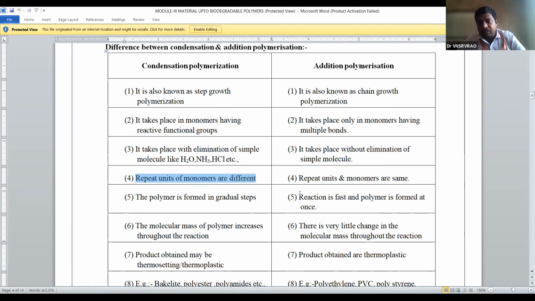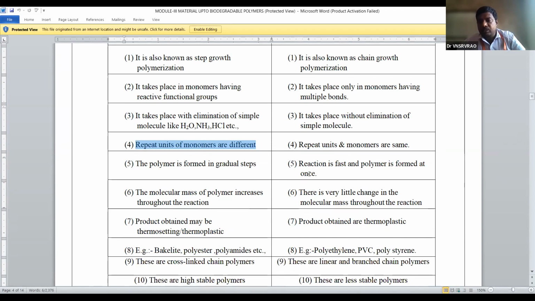In addition polymerization, the reaction is fast and the polymer is formed at once. In condensation polymerization, the polymer is formed in gradual steps, so it is also called step growth polymerization. In addition polymerization there is very little change in molecular mass throughout the reaction, but in condensation polymers the molecular mass increases throughout the reaction.